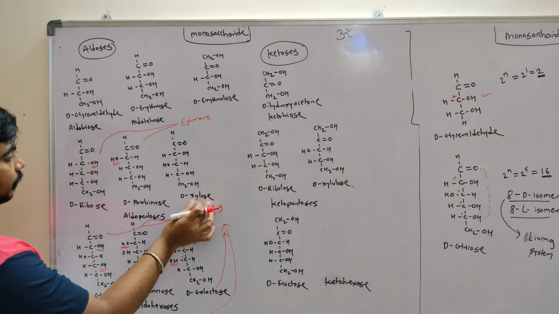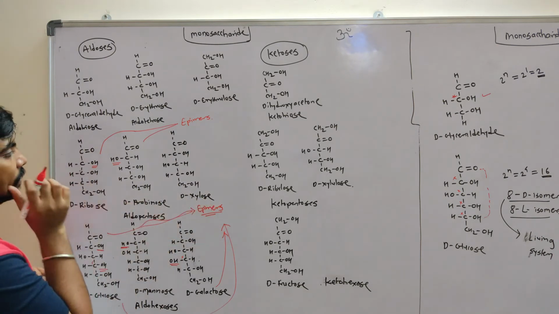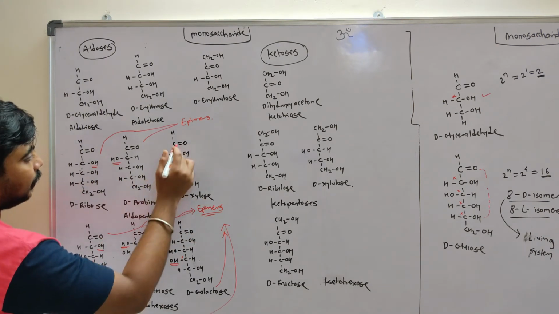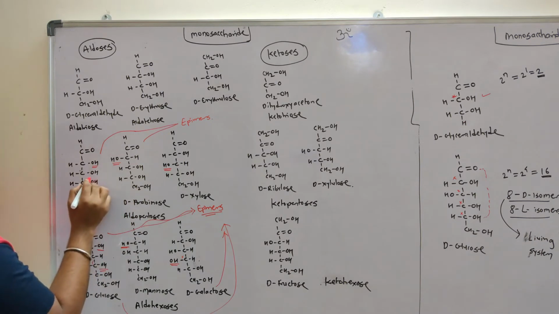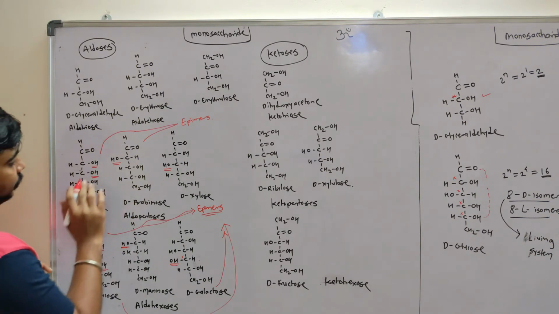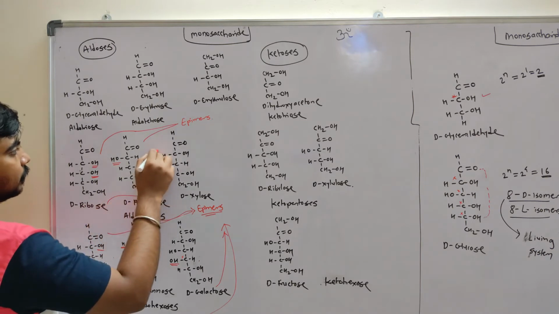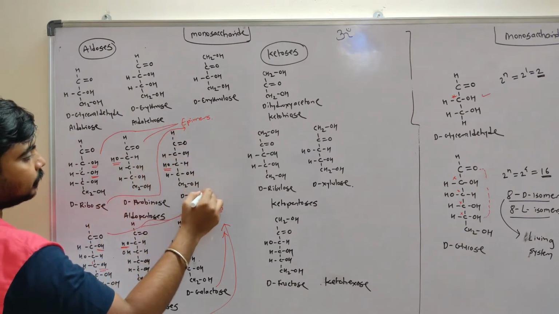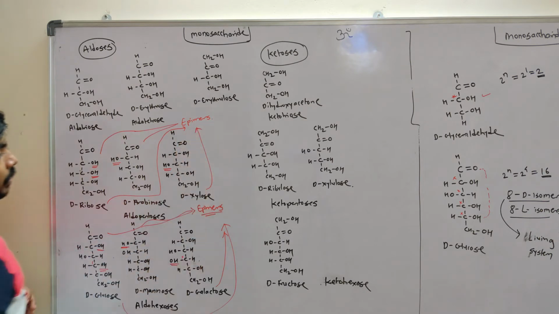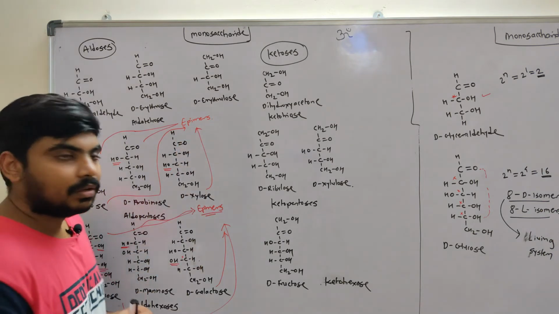Okay, xylose is also an epimer of ribose. In this case, the OH on the third carbon is on the left side, whereas the OH in ribose is on the right side. So D-ribose and xylose are also epimers of each other.